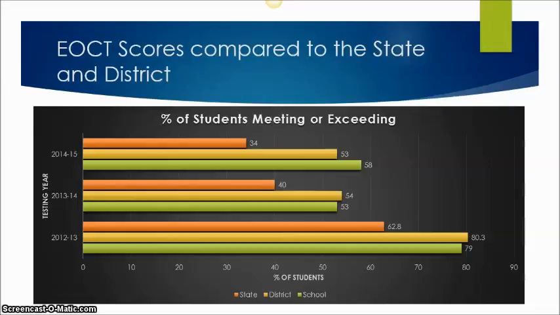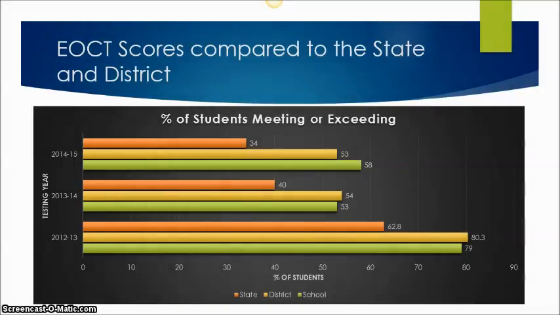So when we look at the EOCT scores compared to the state and the district, the percentage of students that meet or exceed is definitely easy to see on this graph. You can see in 2012 and 2013, the school, which is green, is not as high as the district, which is the light orange, but it is definitely more than the state, which is the darker burnt orange. And same thing in 2013-2014, the school didn't do as well as the district, but did way better than the state.